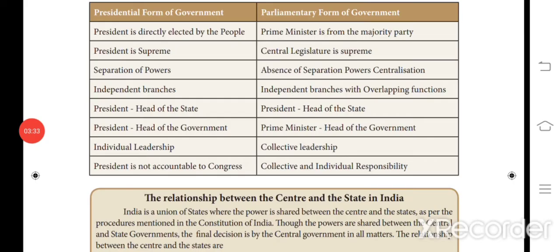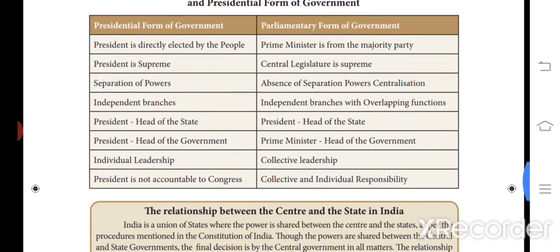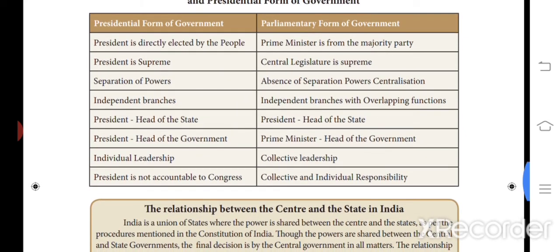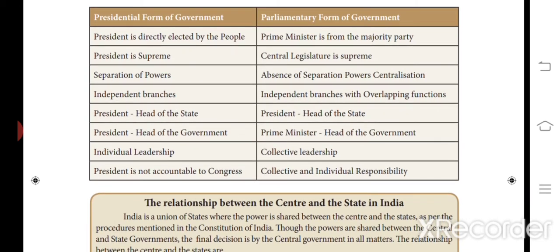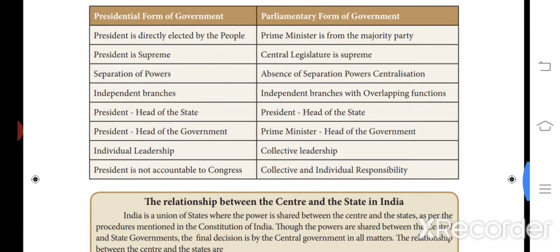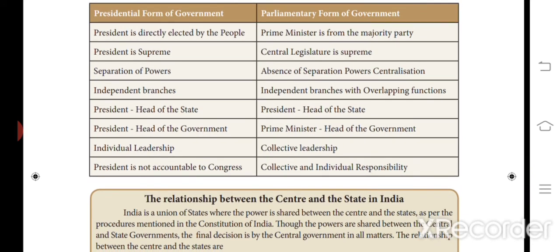Then we can see the differences between the presidential form of government and parliamentary form of government. First, the president is directly elected by the people in the presidential form of government. In the parliamentary form, the prime minister is from the majority party.